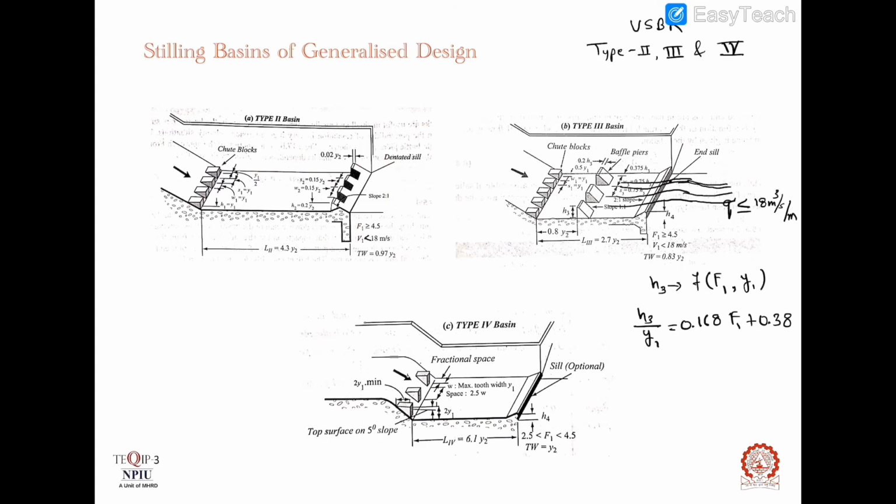The height of end sills h4 is a function of approach Froude number F1 and the depth of flow y1, and its dependency is given by the relation h4 divided by y1 is equal to 0.0536 F1 plus 1.04. So this was all about how hydraulic jump can be used as an energy dissipator.